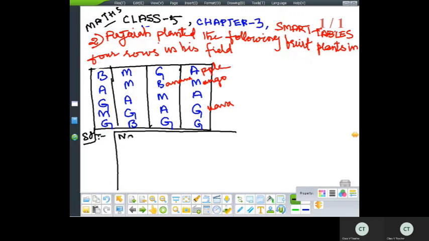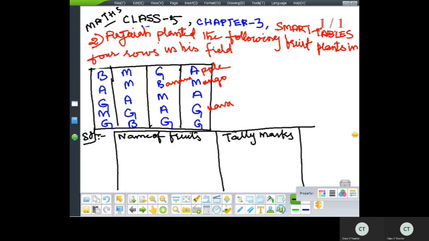I'll write the name of the fruits in the first column. Then second column is for tally marks. Then third column is for the number. Okay, so this is the tabular form.